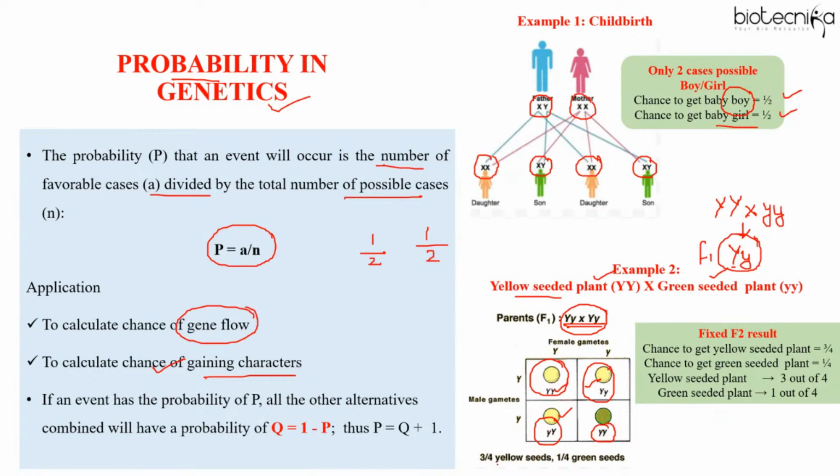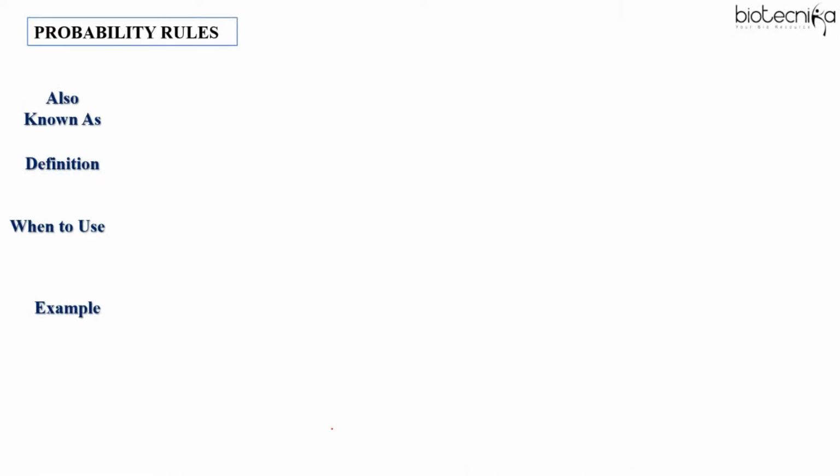And I told you in the beginning that I will be telling you a formula. So this is what you can remember. It depends upon the question which is being given in the exam. It's not that you always have to use this formula, but for quick calculation, this will definitely be helpful. So always remember, if an event has a probability of P, all the other alternatives combined will have a probability of Q, which is given by 1 minus P. So all these points you have to remember.